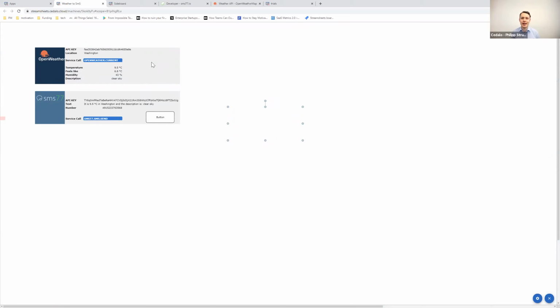It looks pretty much like I promised in the presentation before. Obviously, we can spend a little bit more time on that, and then it looks even nicer. But that's how you integrate with other services through integrations with Streamsheets, in this case shown on the examples of OpenWeather and SMS77. It ran a little bit longer, but I hope you have questions. And generally, we can also bring up the next poll.